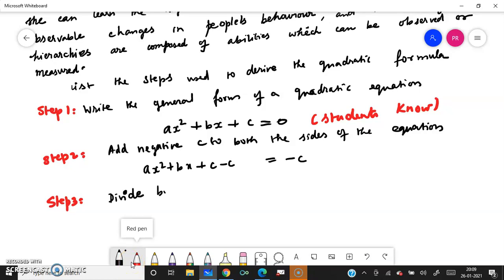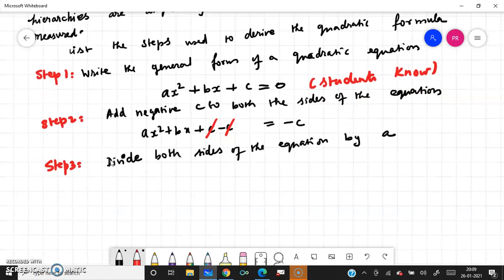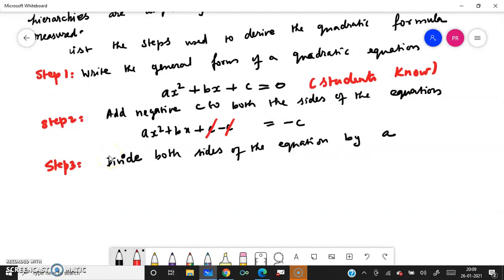Now divide both sides of the equation by a. The superordinate skill is that if you divide by a, then a will be cancelled, so we are left with only x squared. That is why I am dividing by a. This is a superordinate skill a student should know, and a is not equal to 0.